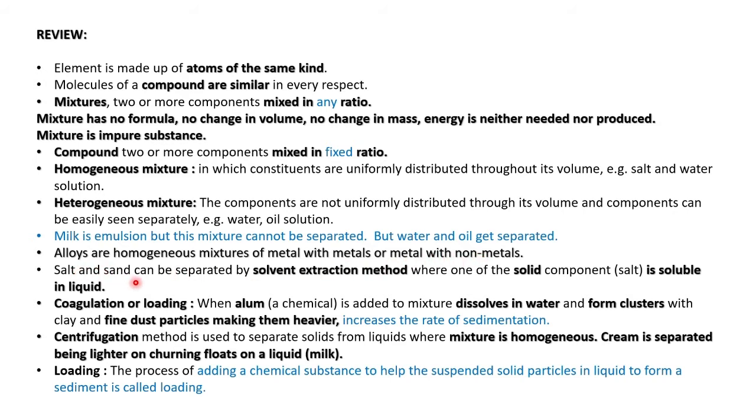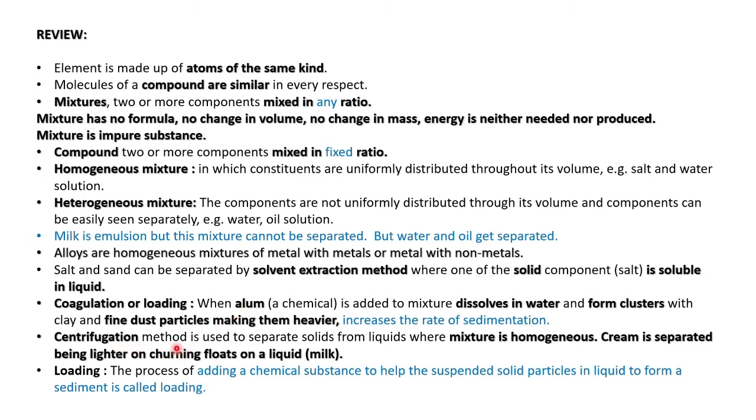Then salt and sand can be separated by the solvent extraction method, where one of the solid components is soluble. Salt will be soluble. Then coagulation or loading: by adding alum, the impure particles will form clusters, and the heavier particles will be settling down as sedimentation, and pure liquid will be separated out.